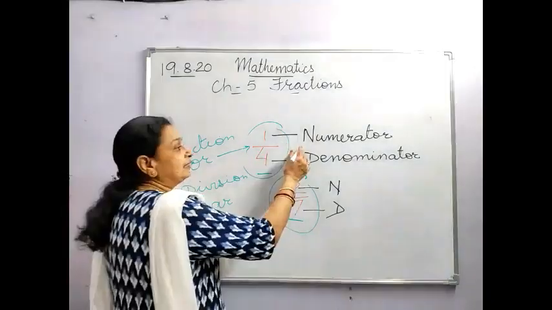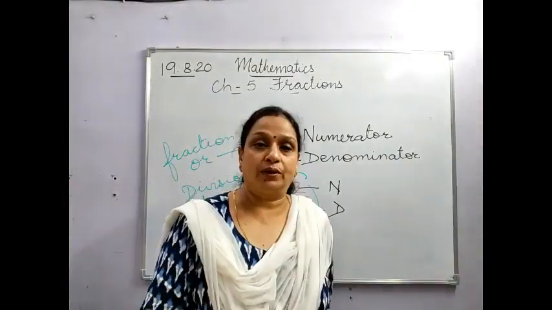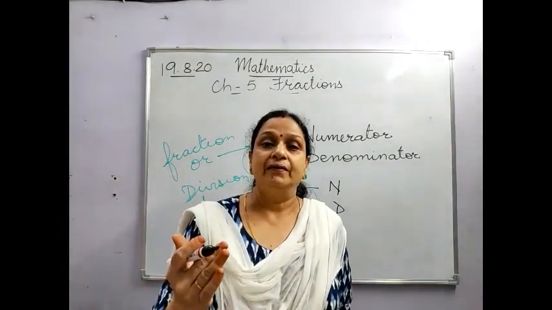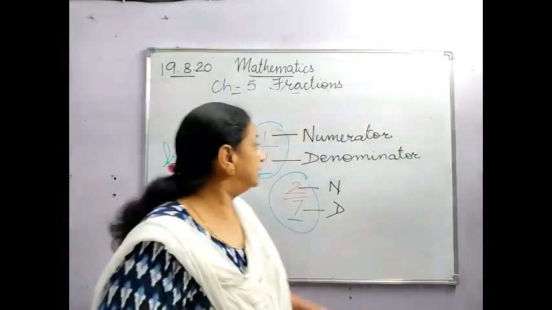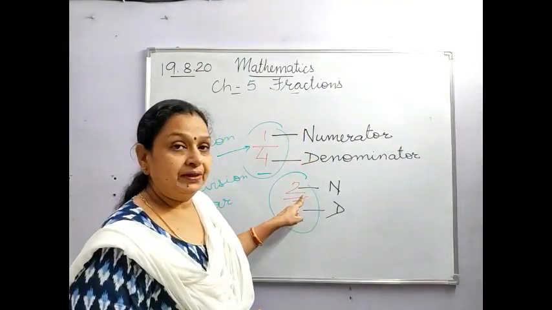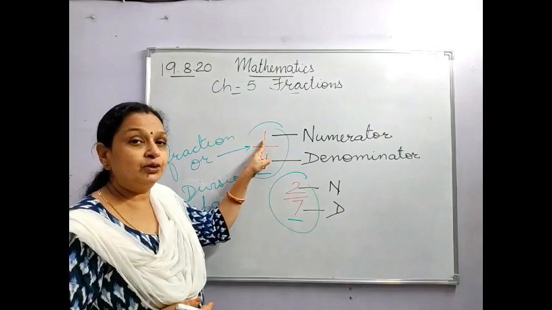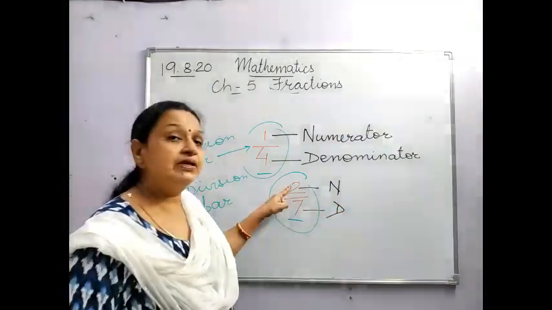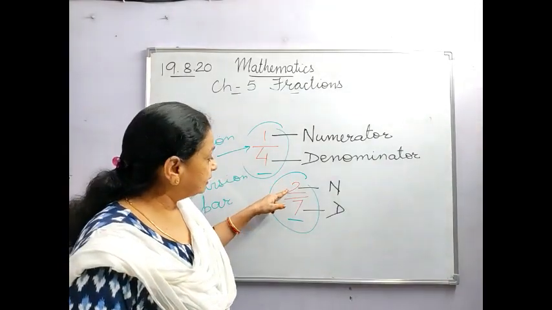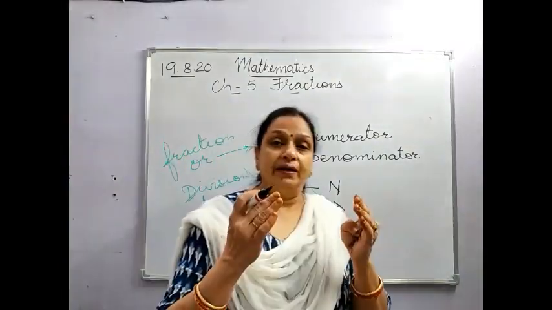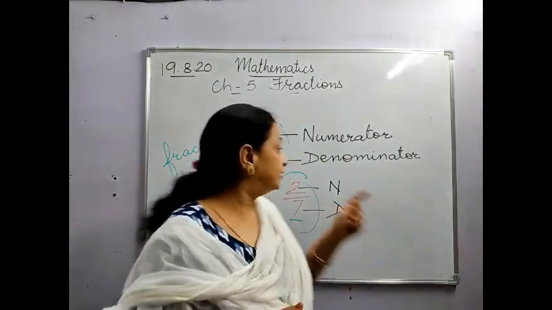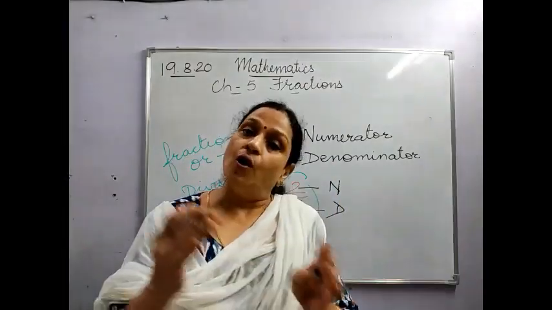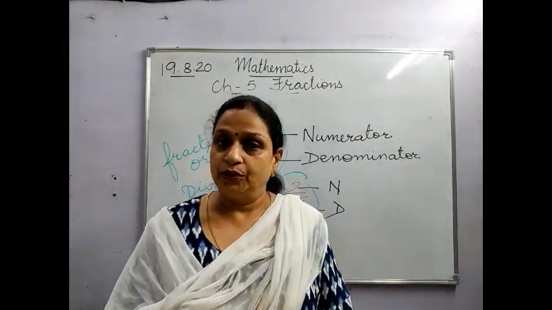Now the numerator refers to the number you are talking about. How many things you used, how many things you shaded. The number which you are referring to is the numerator. In the first diagram, we have color shaded only one part out of the 4. In the next one, in the cookies, out of the 7, we have taken only 2. So, the numerator represents the number we are talking about. And the denominator represents the total parts of the whole or the collection. Could you get it?